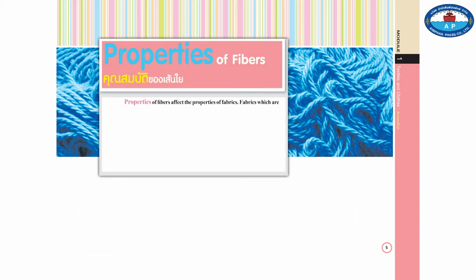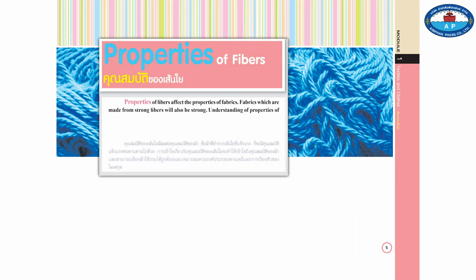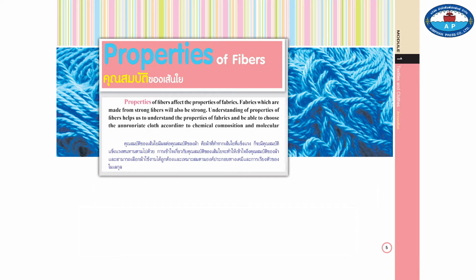Properties of fibers. Properties of fibers affect the properties of fabrics. Fabrics which are made from strong fibers will also be strong. The understanding of properties of fibers will help understand the properties of fabrics and be able to choose appropriate cloth according to chemical composition and molecular alignment.